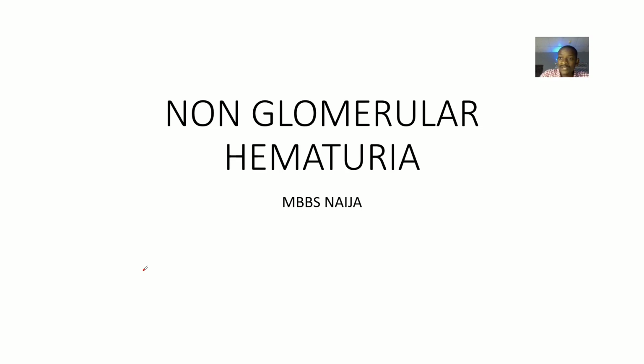So another classification of hematuria, or blood in urine, is based on causes, right? We could say that there's blood in urine because there was damage to the glomerulus. Or we could say that there's blood in urine, but the problem is not from the glomerulus. And that's why we say non-glomerular hematuria, okay? Like we have glomerular hematuria, we have already made a video on that.